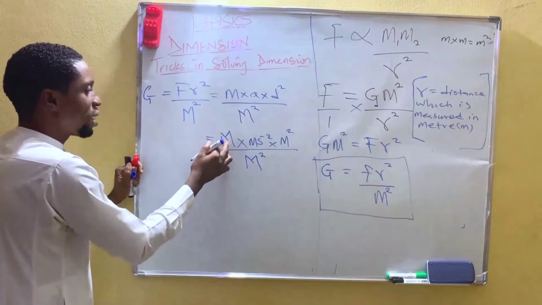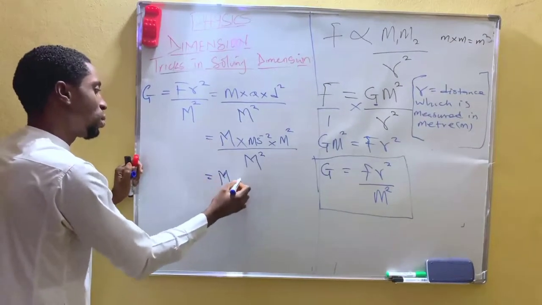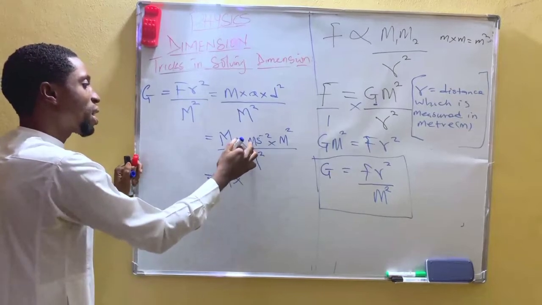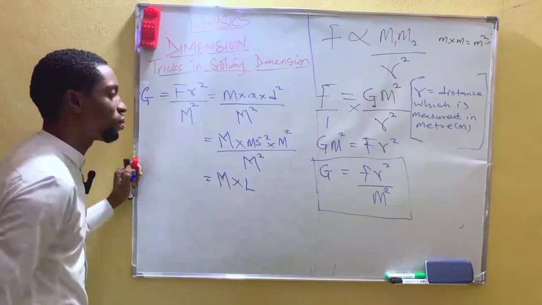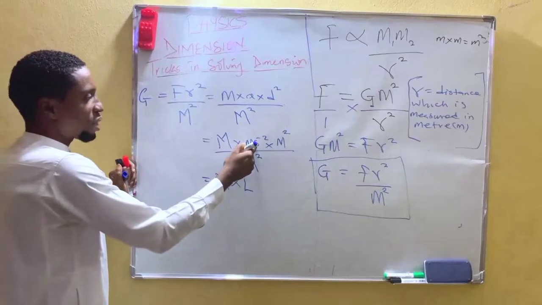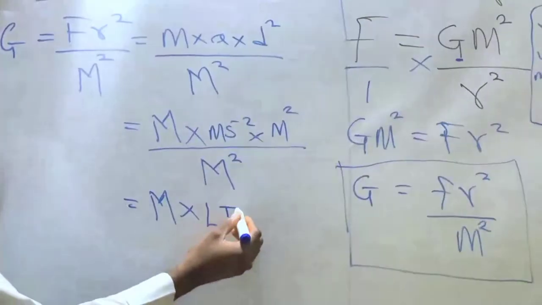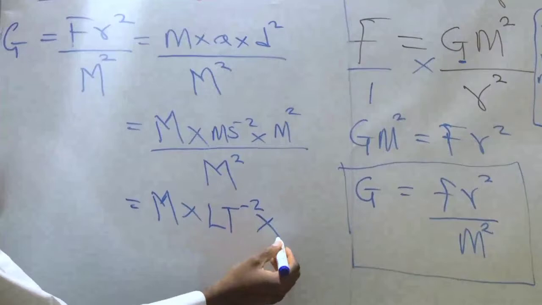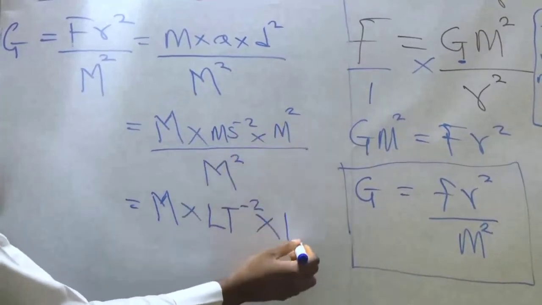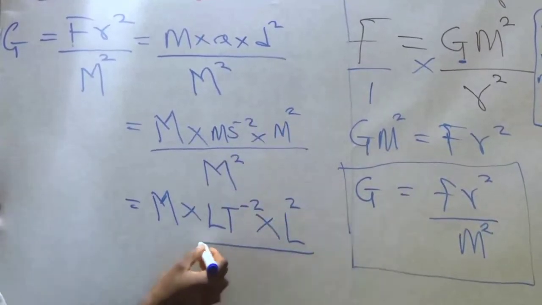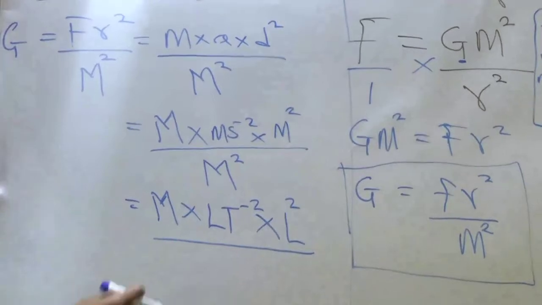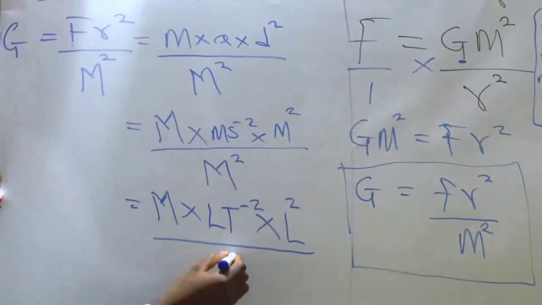So dimension understands mass. Dimension understands meter in form of length. Dimension understands seconds in form of time.